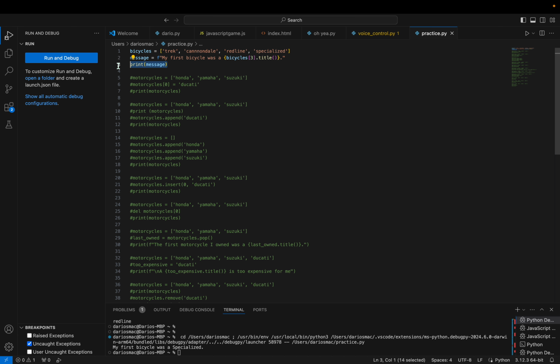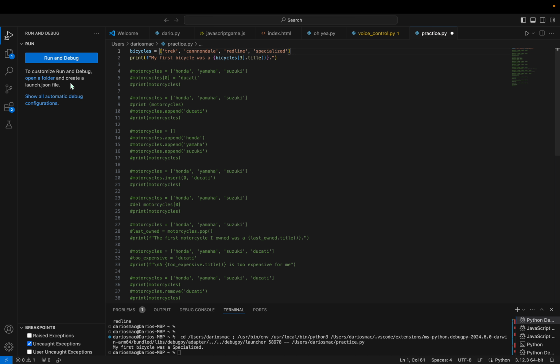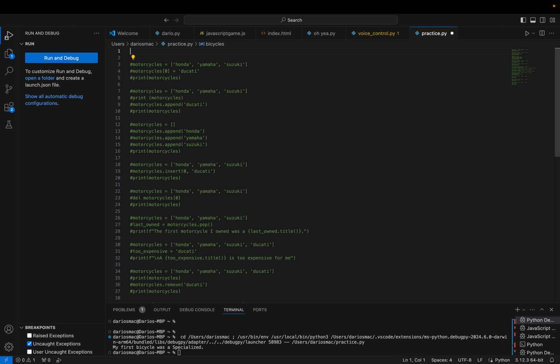And then you can see here, print message. And I bet, you know what we could do? We don't even have to define this message. All we gotta do, look, it's the same thing, it's just a little bit easier to define a variable.